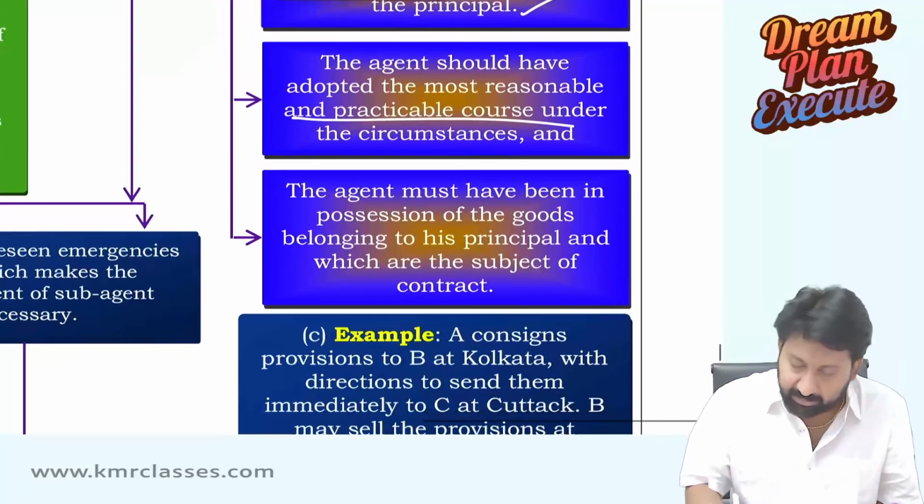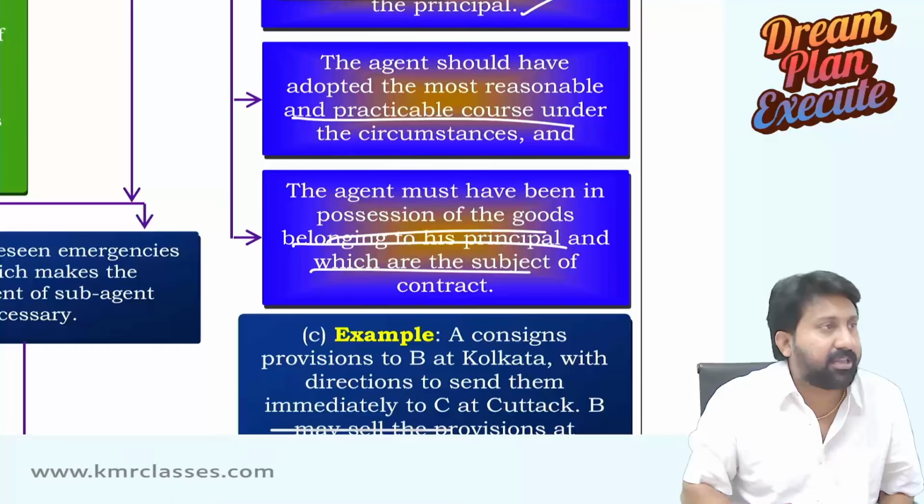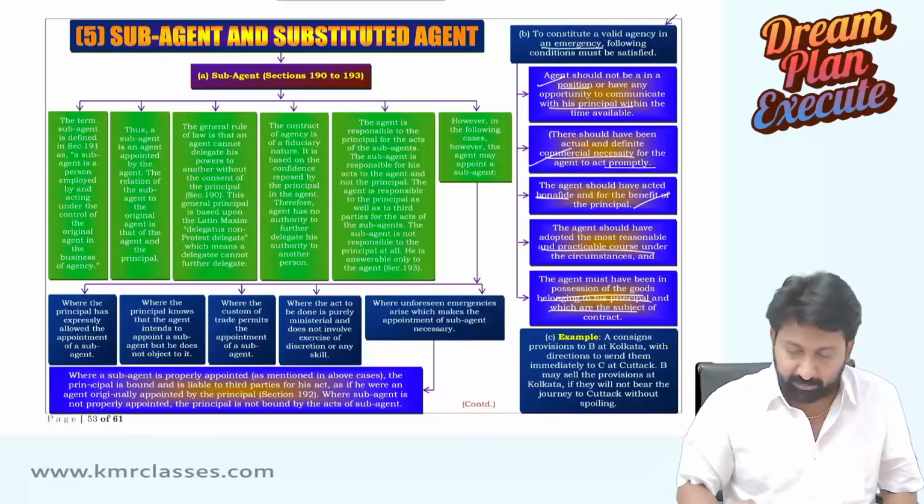The agent must have been in possession of the goods belonging to the principal. Factorial goods of the principal only, there. That's it. 5 points. Very, very important.